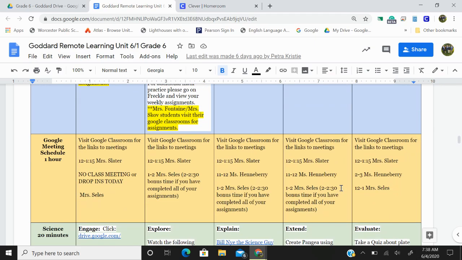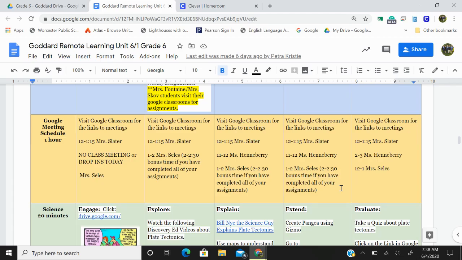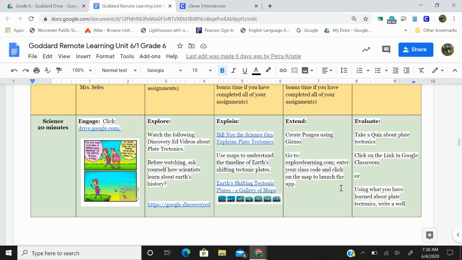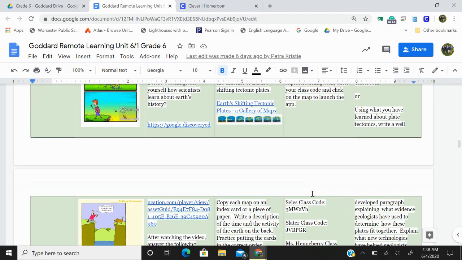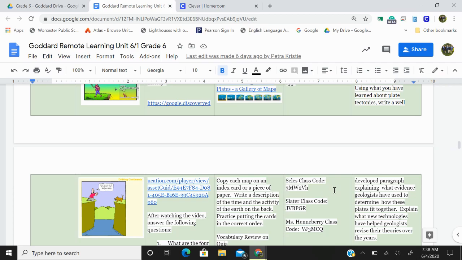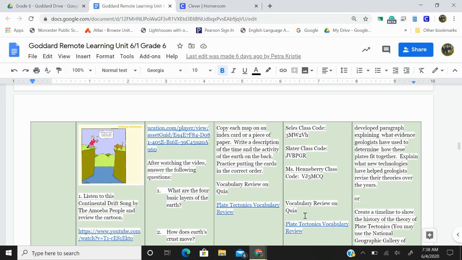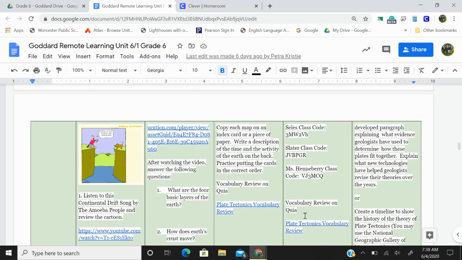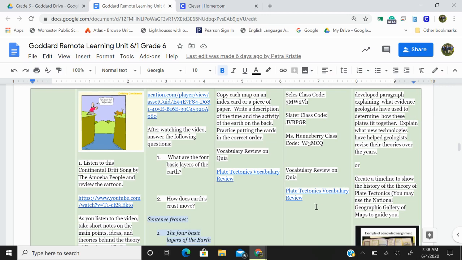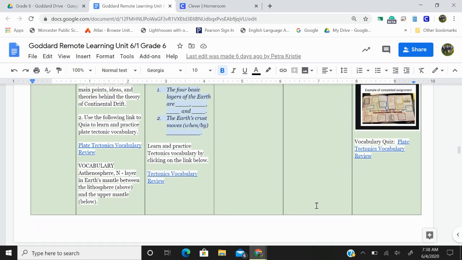On to your meetings. You all know your meeting schedule. On to science. You're going to today create Pangea using Gizmo. Go to explorelearning.com, enter your class code, and click on the map to launch the app. Here are the class codes: Miss Sellis, Miss Slater, Miss Henneberry. You're going to do some vocabulary review on Kia, and click on here for your plate tectonics vocabulary review.